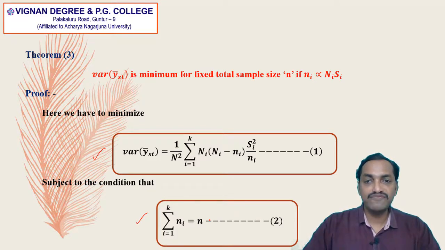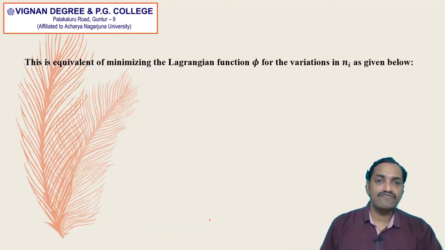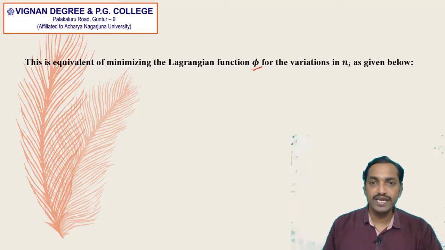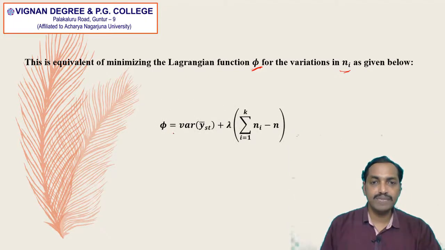Both the equations together, we can convert into the Lagrangian function. So this is equivalent to minimizing the Lagrangian function, denoted by phi, for the variations in small ni, as given below. So phi is given by variance of y bar st plus lambda into summation ni minus n,